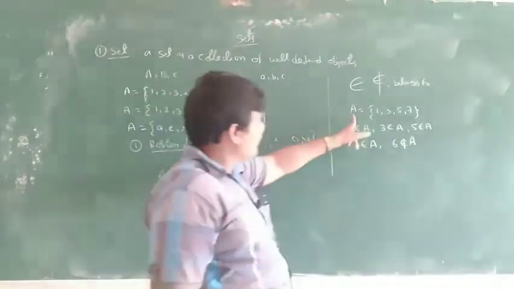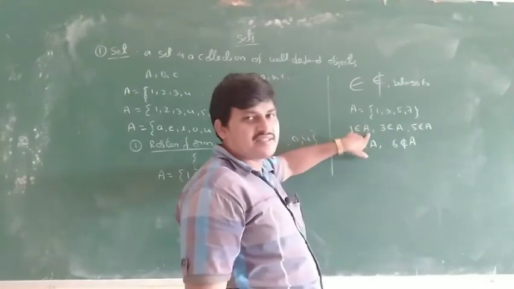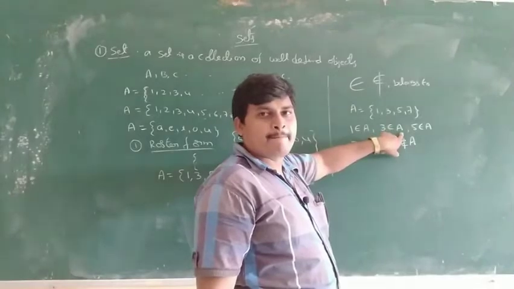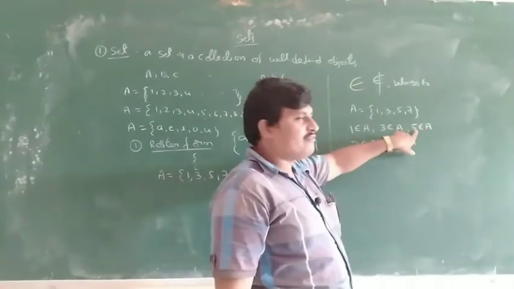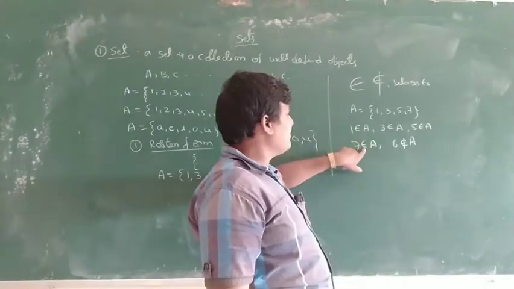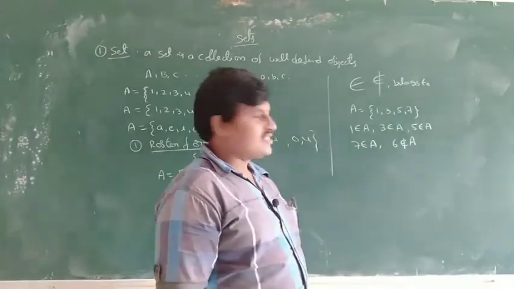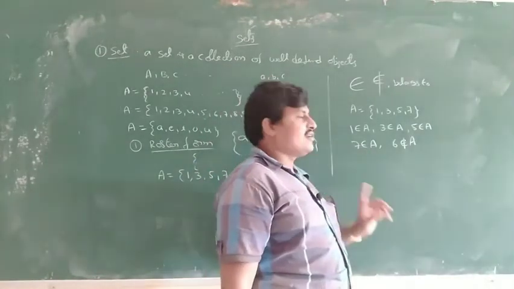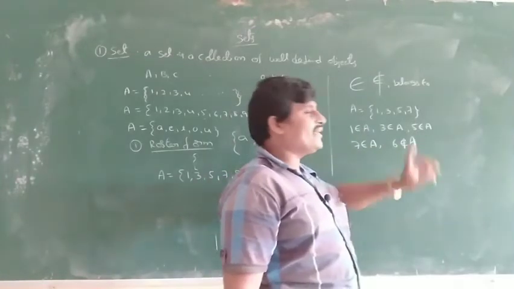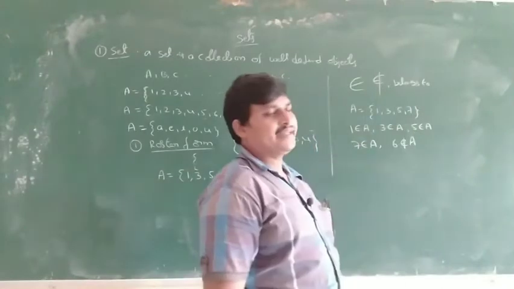So 1 is an element of set A, {1, 3, 5, 7}. 1 is in the set A. A has element 1. A has element 3. Okay. A has element 5. A has element 7, in the set. 7 is contained in A. 1 is contained in A. So 6 is not contained in A. 6 is not there in set A.